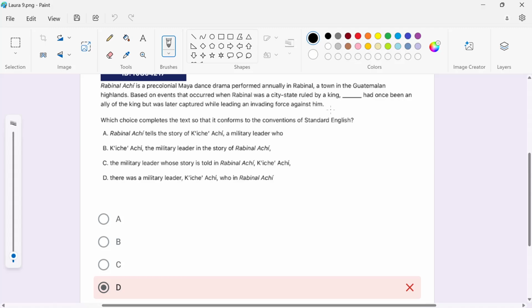Now, it says, based on events that occurred when Rabbinal was a city-state ruled by a king. So the next thing has to be whatever it was that was based on events that occurred when Rabbinal was a city-state. Whenever there's an introductory phrase, the next noun must be what the introductory phrase talked about. So, for example, an animal that can eat 5 times its weight, comma, the zookeeper fed the lion a lot of meat.